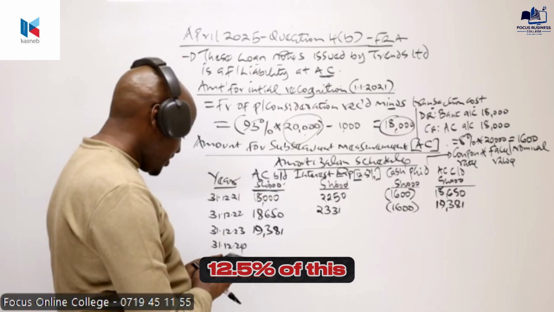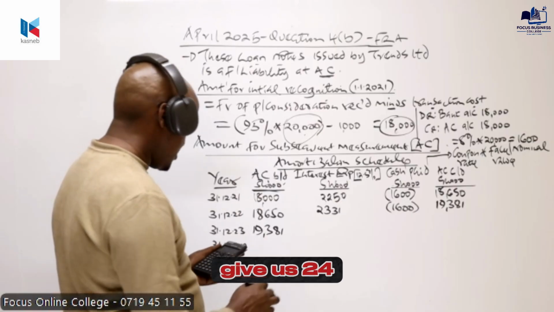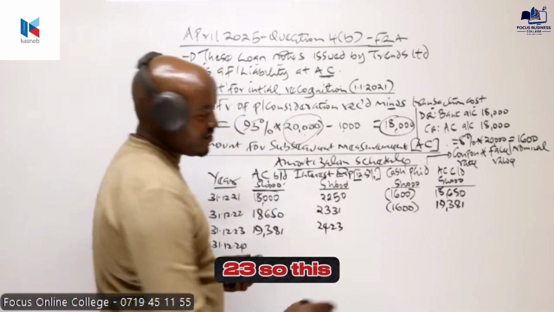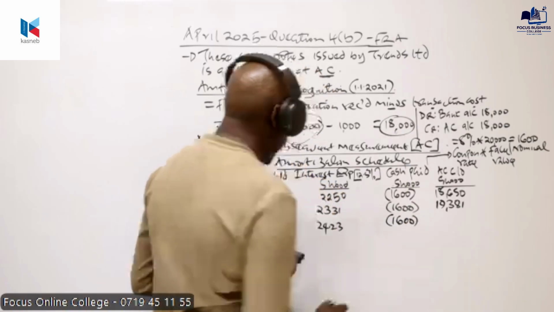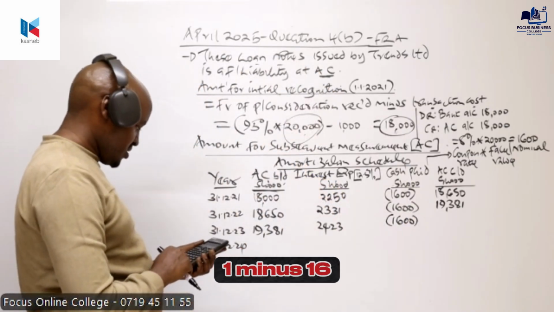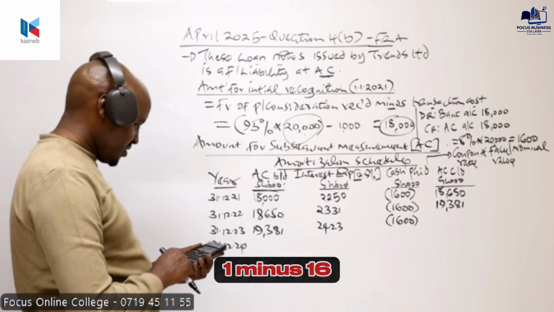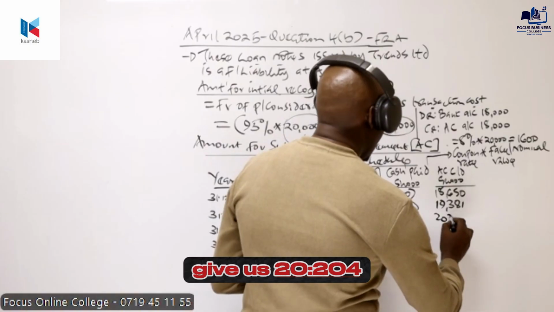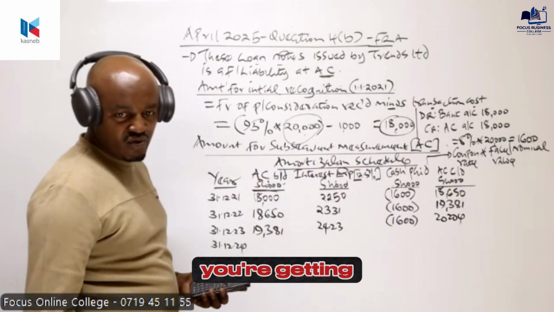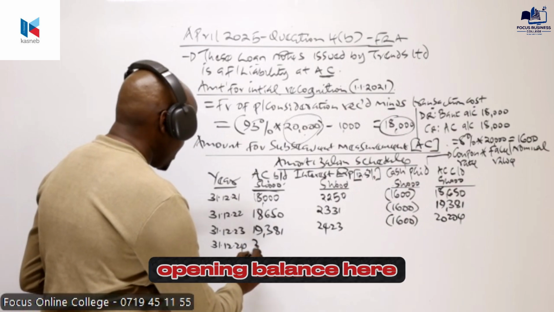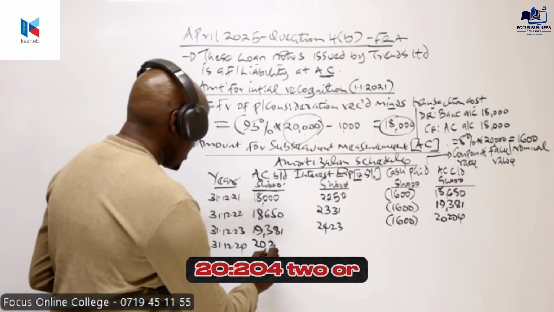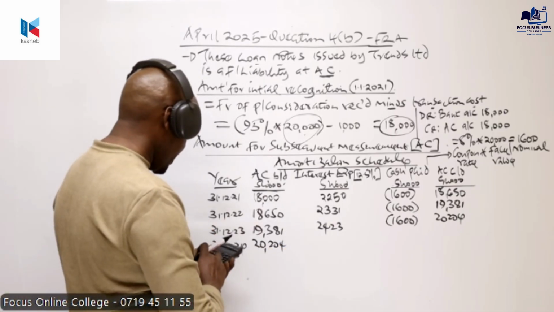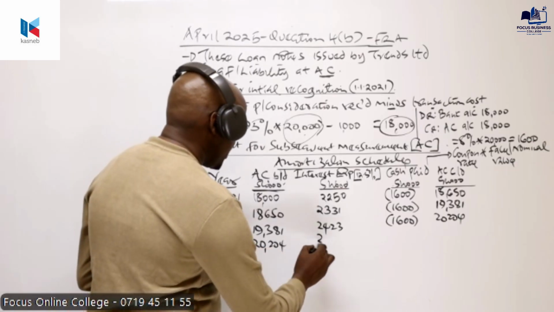19,381. So we compute interest being 12.5% of this, which will give us 2,423. So these remain the same. 19,381 plus 2,423 minus 1,600 will give us 20,204. Is that what you're getting? And basically that will be the opening balance here, 20,204. Yes. So we get the interest, which will be 12.5% of that. And that is 2,525.